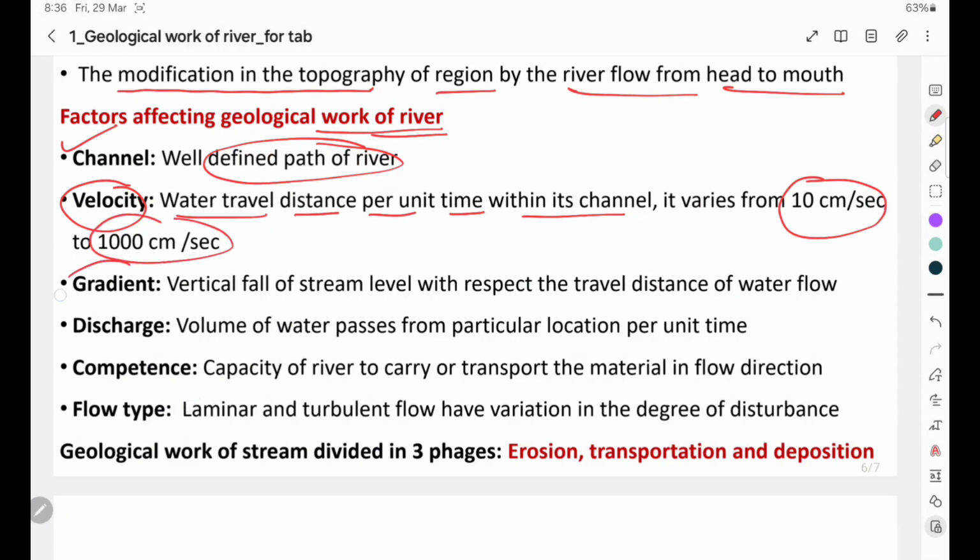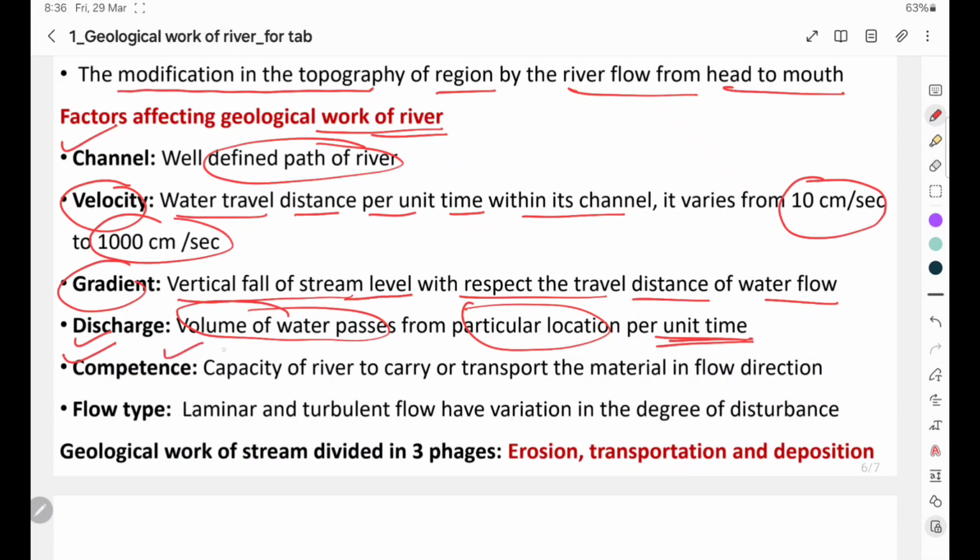Then gradient is the vertical fall of stream level with respect to the travel distance of water flow. Then discharge is the volume of water passing a particular location in a particular unit of time. Then competence is the capacity of the river to carry or transport material along the flow direction.